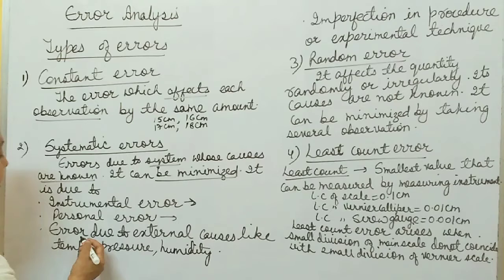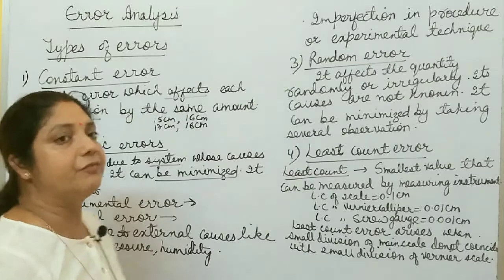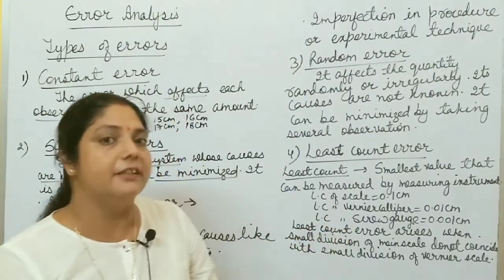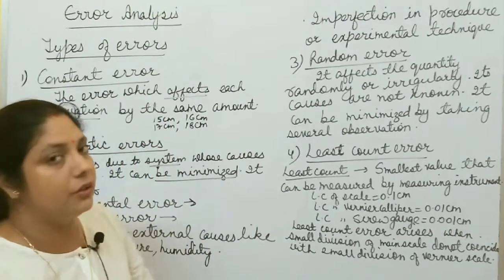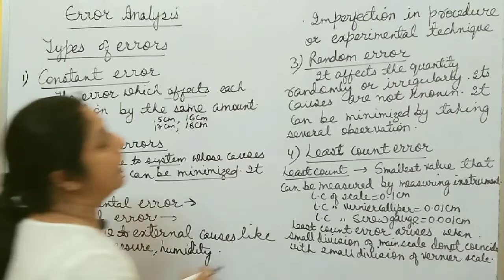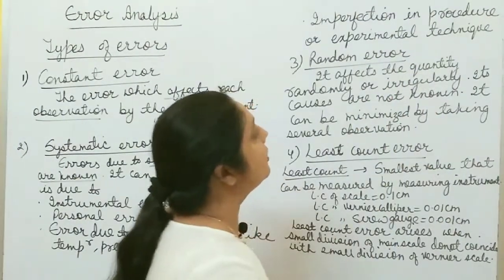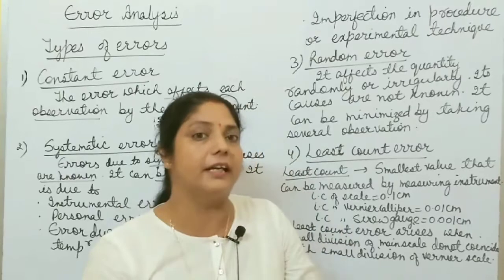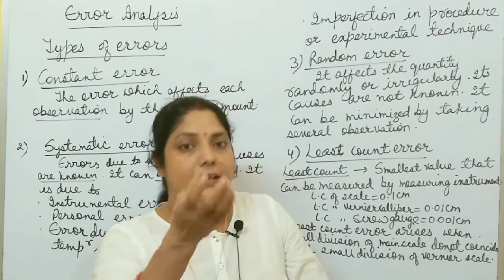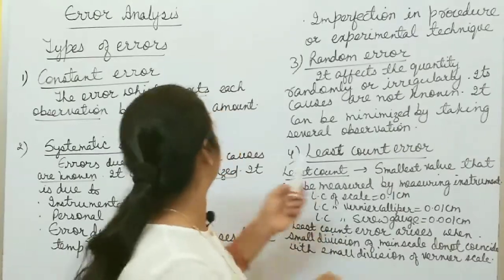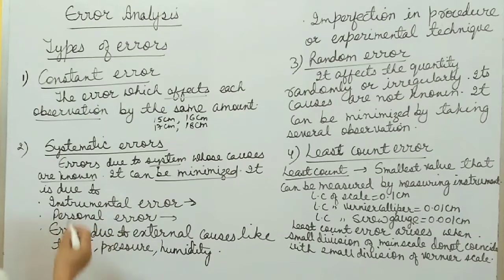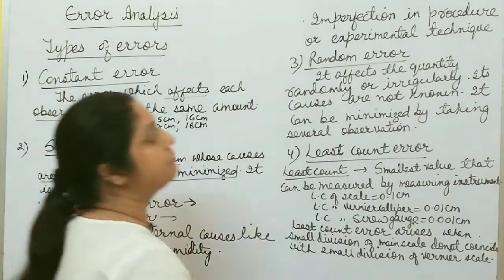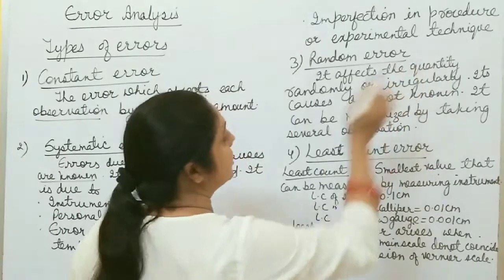Now next reason is error due to external causes like temperature, pressure, humidity. If these physical conditions change, then it can change the property of the measuring instruments, and due to this also systematic errors come. And also imperfection in procedure or experimental technique. If you are using a wrong technique to handle any measuring instrument to measure anything, then also systematic error arises. So these are the causes: instrumental error, personal error, external causes, and imperfection in measuring procedure or experimental technique.